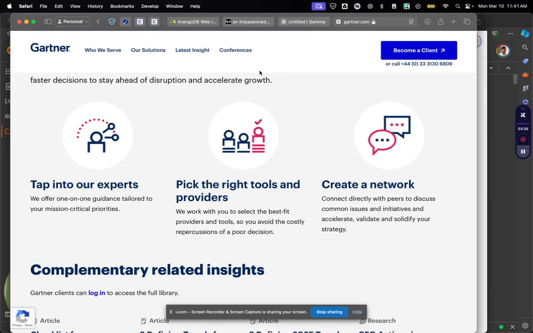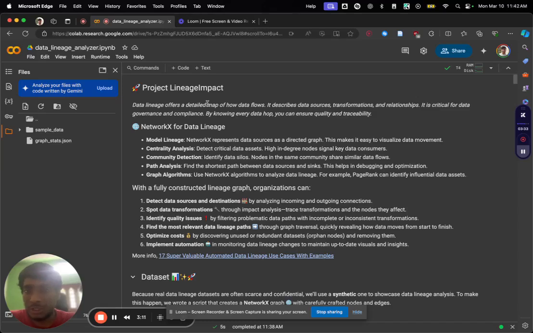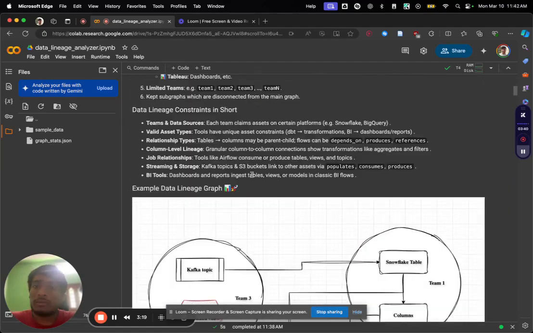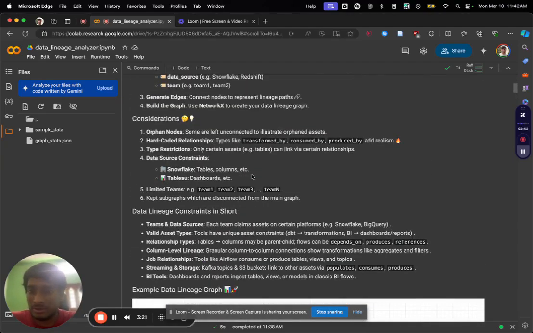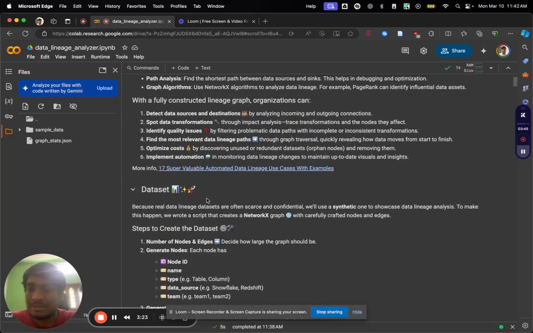Okay, so let's get into the project, named Lineage Impact. I basically want to show the lineage graph analysis capabilities here. First, how I built the dataset. A dataset is not very easy to get for a data lineage use case, so if you want one, you kind of have to create synthetic data.